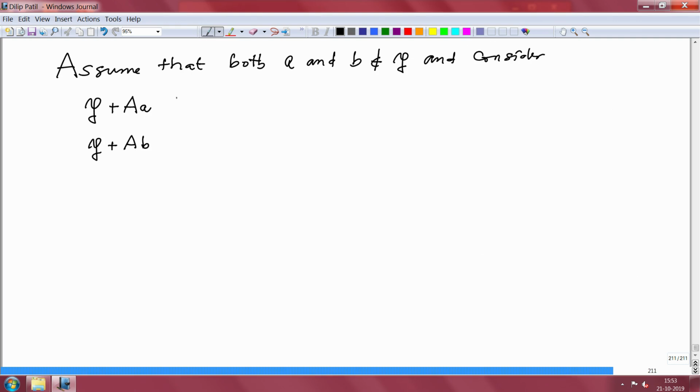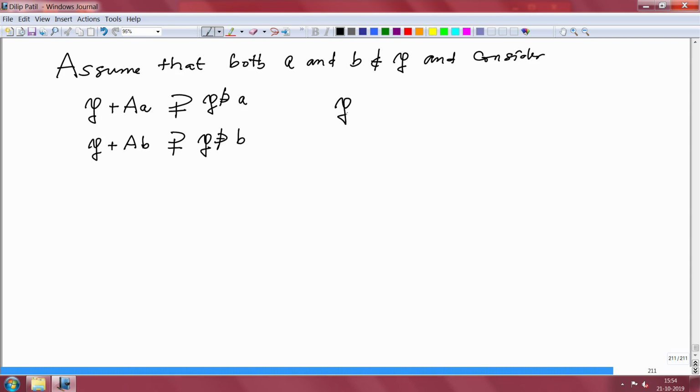So, both these ideals strictly contain P, because a is not in P, b is not in P, but a is in the first ideal and b is in the second. So, this is a strict containment.